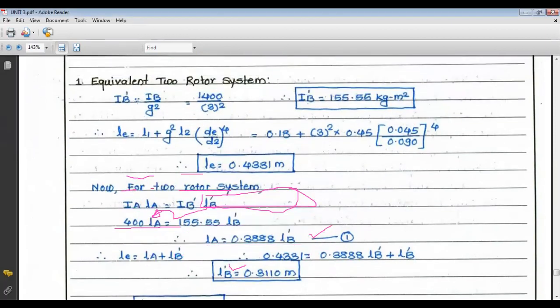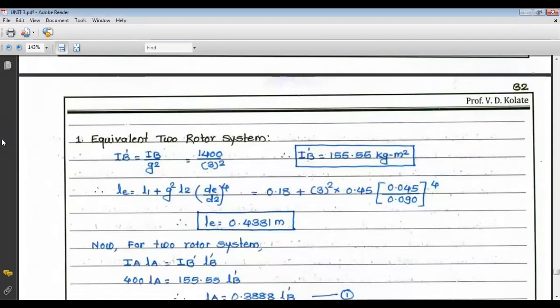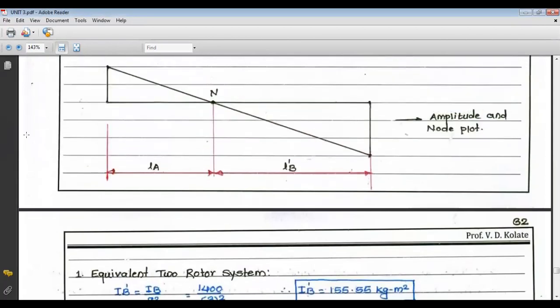So in the figure, we can take 120 and 311. This length is 120 mm, and between this N point and this B dash rotor, that is the LB dash length, it is 311 mm. So this is the first equivalent system. We have found the equivalent system.